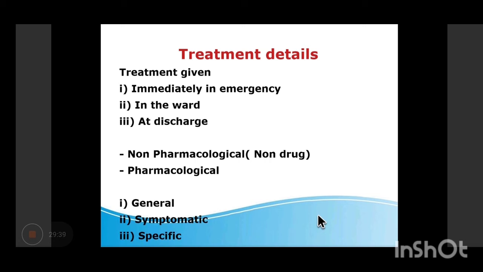Similarly, a chart of vital signs can also be made. Date wise you can write the change in the temperature, change in the blood pressure, change in the respiratory rate, change in pulse rate, or maybe the urine output also. So it is very important to make a chart of vital signs so that the condition of the patient can be assessed day by day. All this is also there in the case sheets. Nurses keep on noting it down.